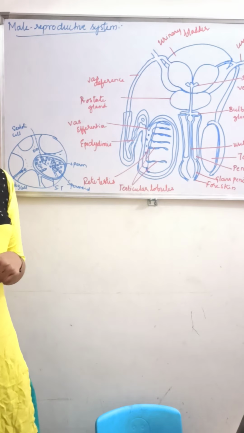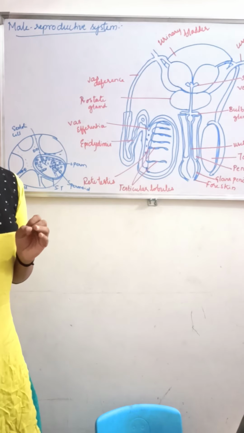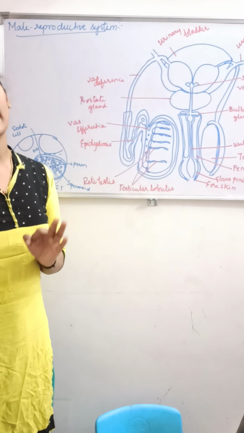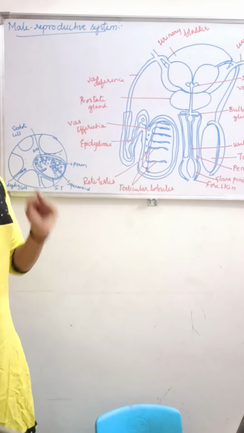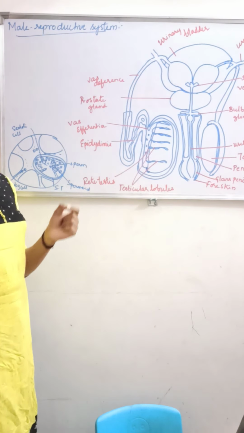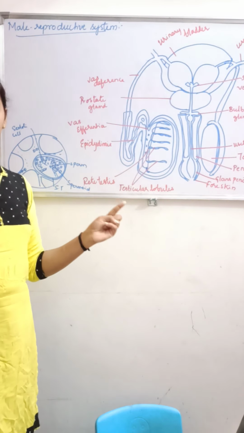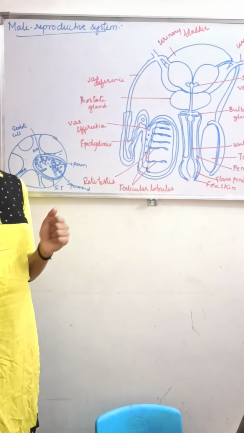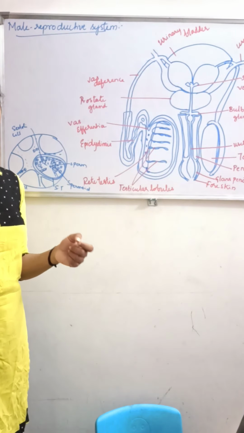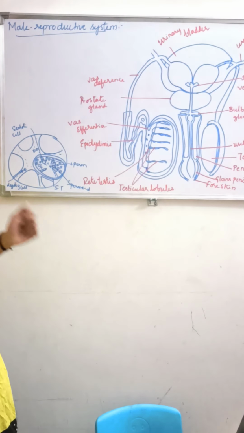The important parts are a pair of testes, along with accessory ducts, accessory glands and the external genitalia. Now we will discuss one by one the important parts of the male reproductive system.